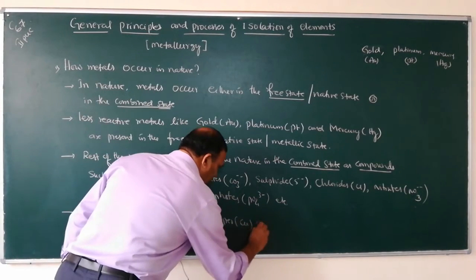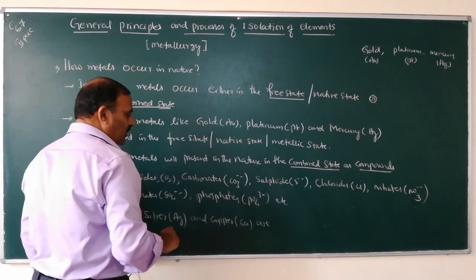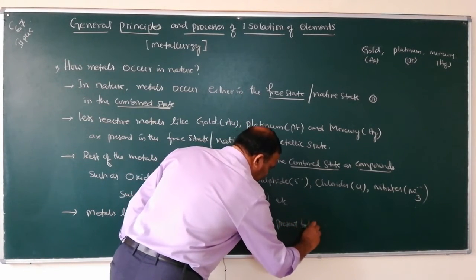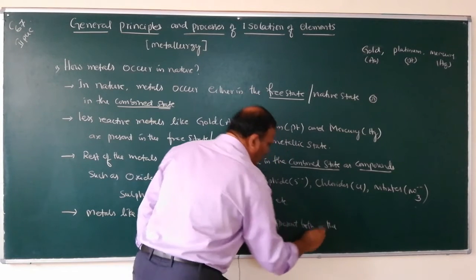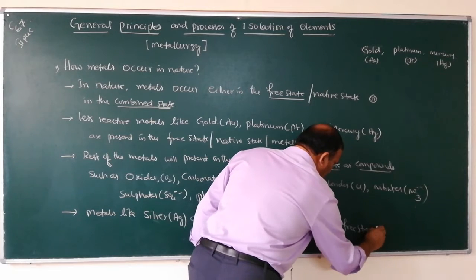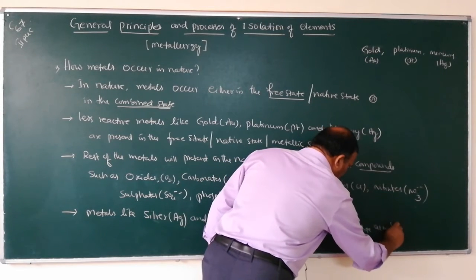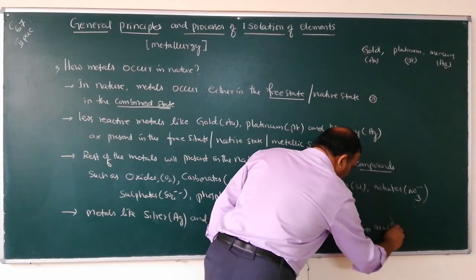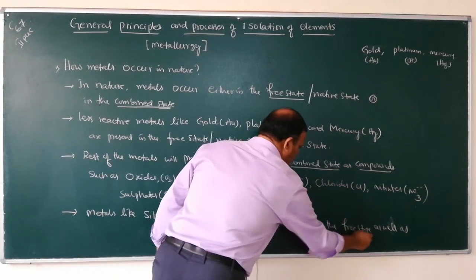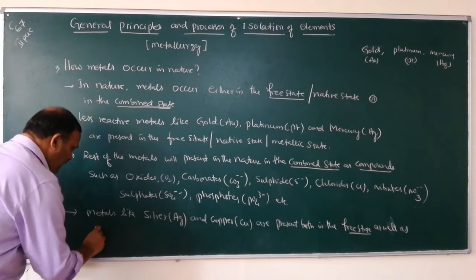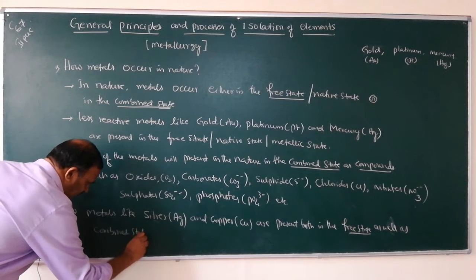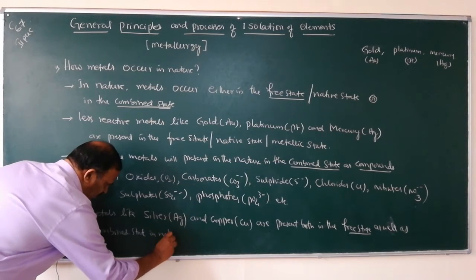Copper and silver are present both in the free state as well as in the combined state in nature.